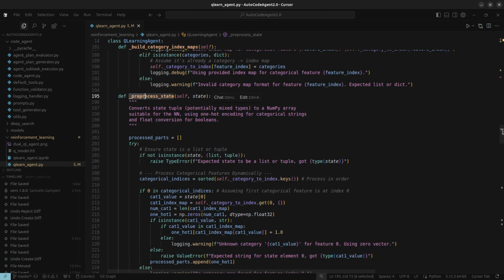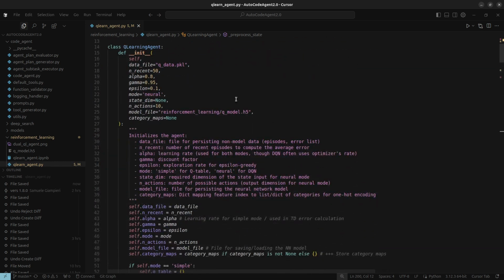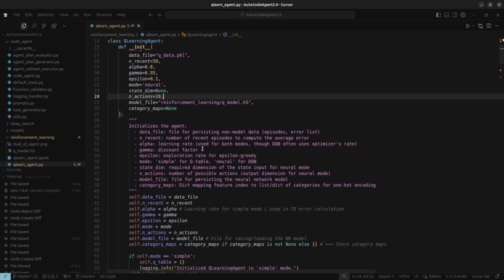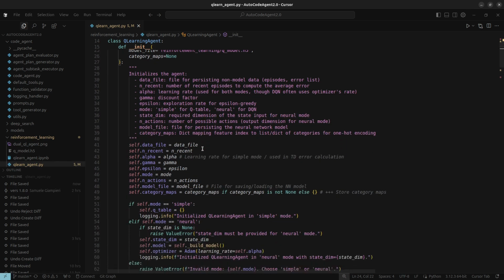So, besides these two modes, the Q-Learning agent has some other essential parts. There's the setup part, __init__, where you tell it how to behave. Things like the learning rate, discount factor, how often it should explore randomly, epsilon, whether to use simple or neural mode, how many features are in your state if you're using neural mode, how many actions it can choose from, and where to save its progress.